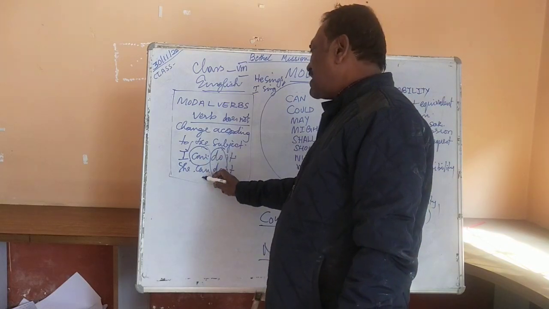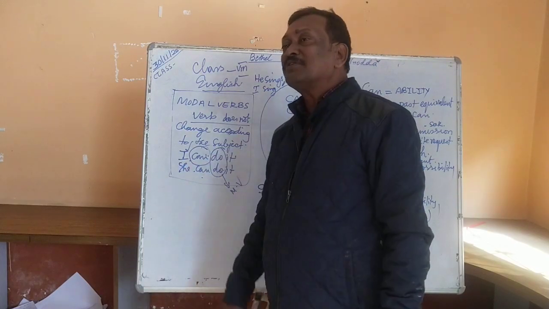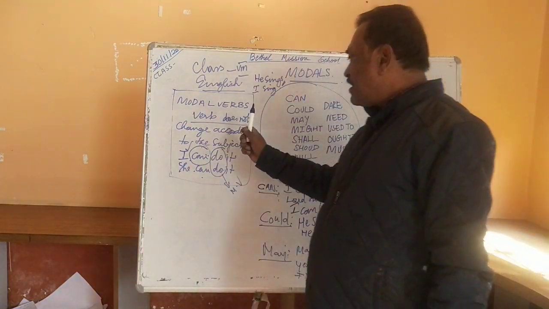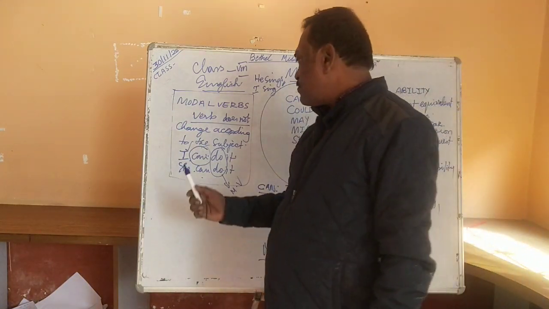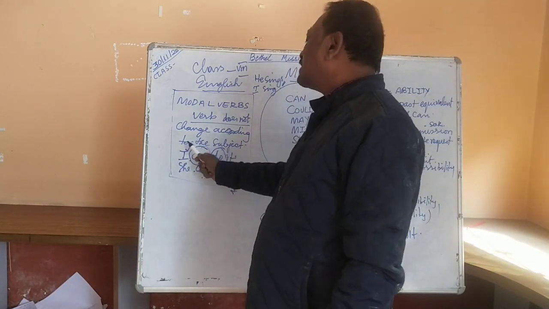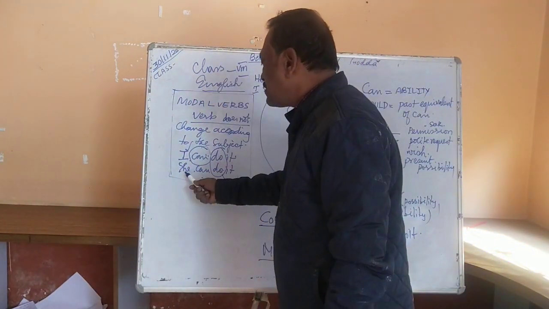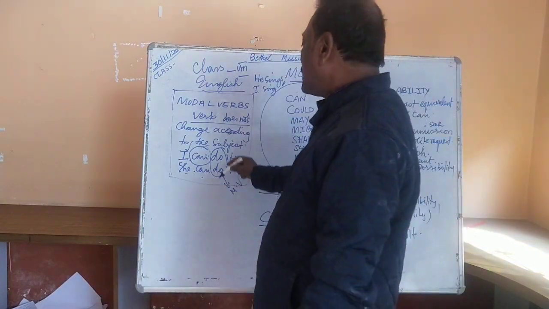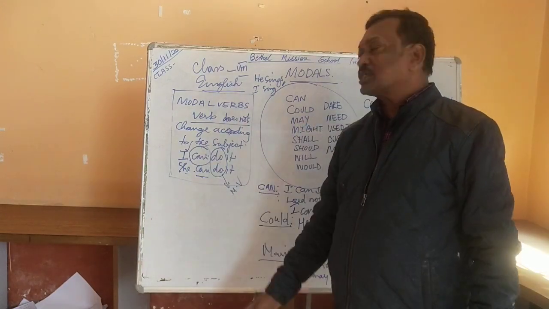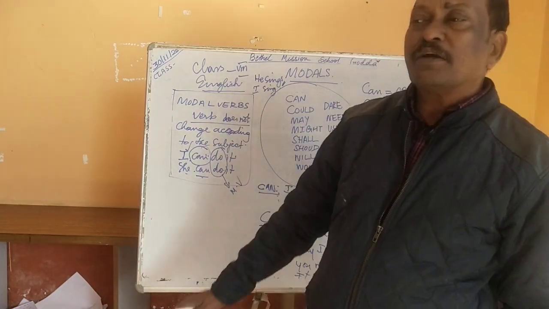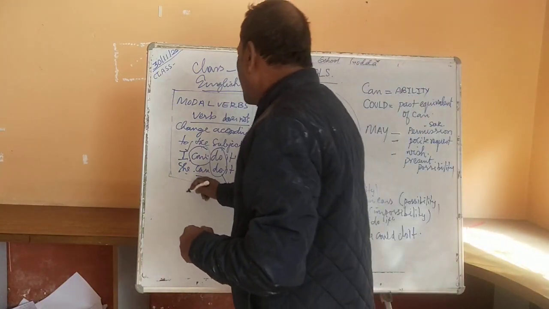The modal verb doesn't change. And the main verb, you see, this is a main verb. And the main verb also doesn't change. So, whatever main verb comes with the modal verb, it will have no effect on the subject. That is a rule. So, I may be the subject, she may be the subject, we may be the subject, and when the modal verb follows that, the main verb which comes after the modal verb will not change its form.